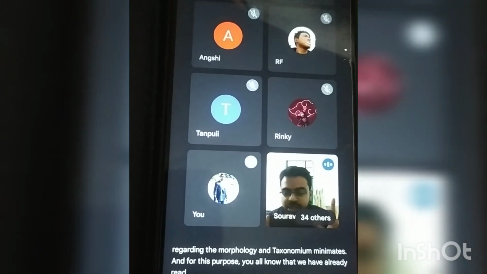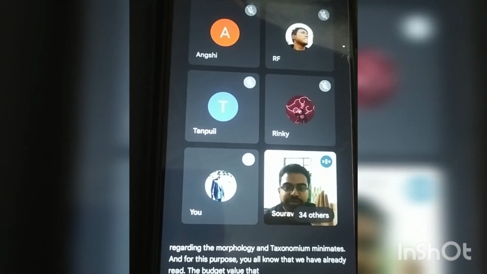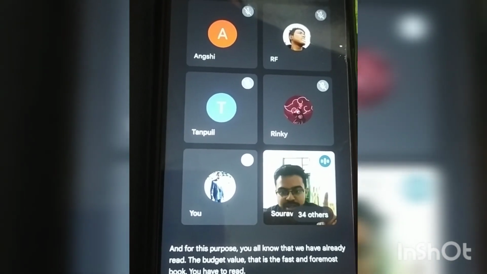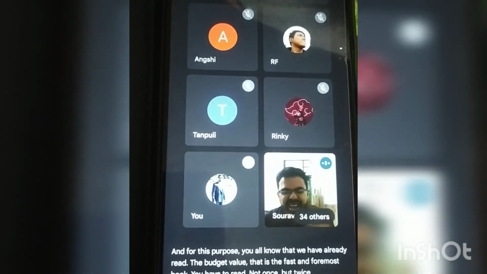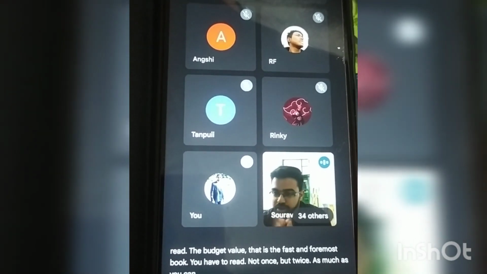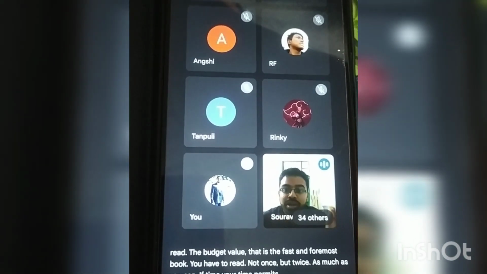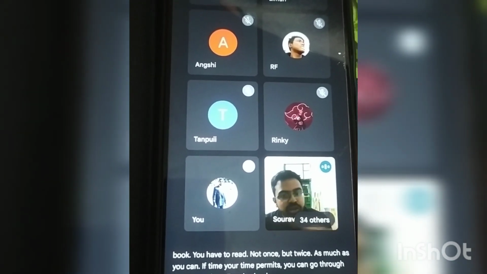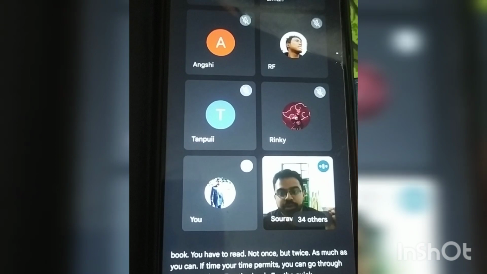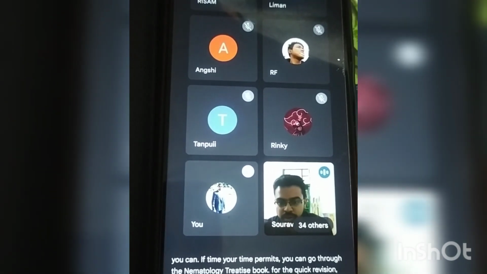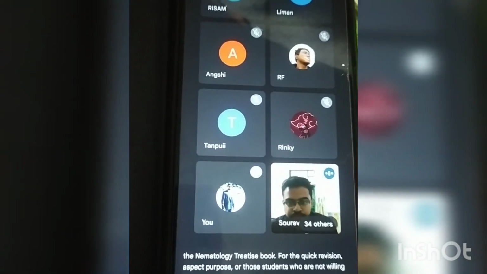Read the Bajaj Walia book. That is the first and foremost book you have to read, not once, but twice, thrice, as much as you can. If your time permits, you can go through the Nematology treatise book for quick revision purposes, or for those students who are not willing to take notes from the basic books.